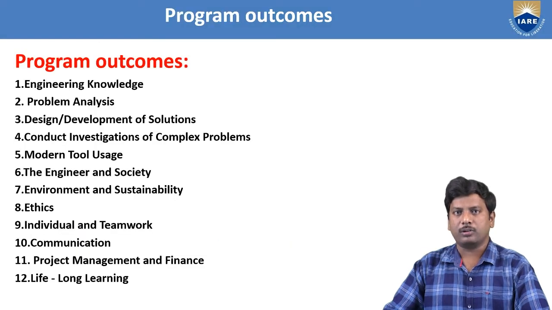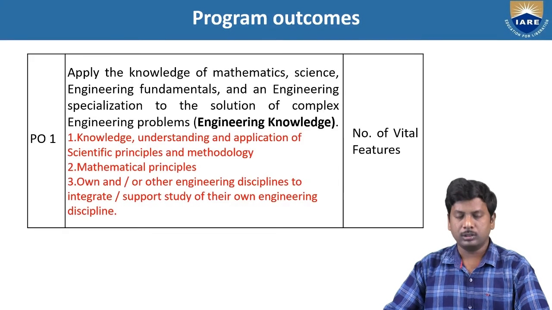Now see program outcomes. There are totally 12 program outcomes: engineering knowledge, problem analysis, design and development of the solutions, conduct investigations of complex problems, modern tool usage, and the sixth one, the engineer and society. Seventh one, environment and sustainability, eighth one, ethics, and ninth one, individual and teamwork. 10th one, communication, 11th one, project management and finance, 12th one, lifelong learning. So now we see program outcomes for PO1.